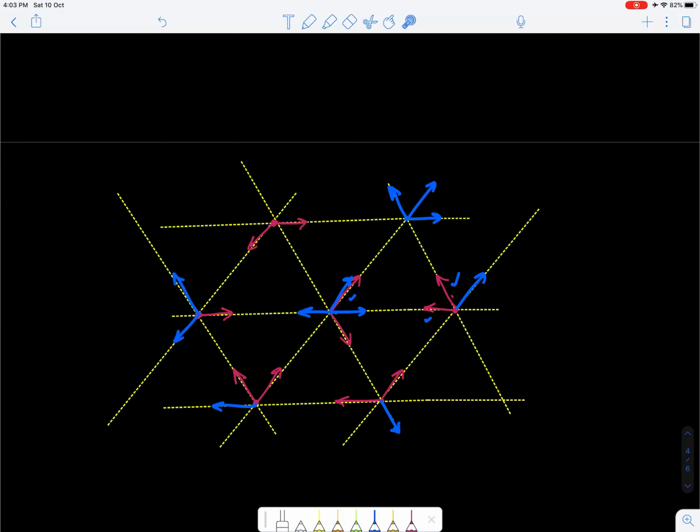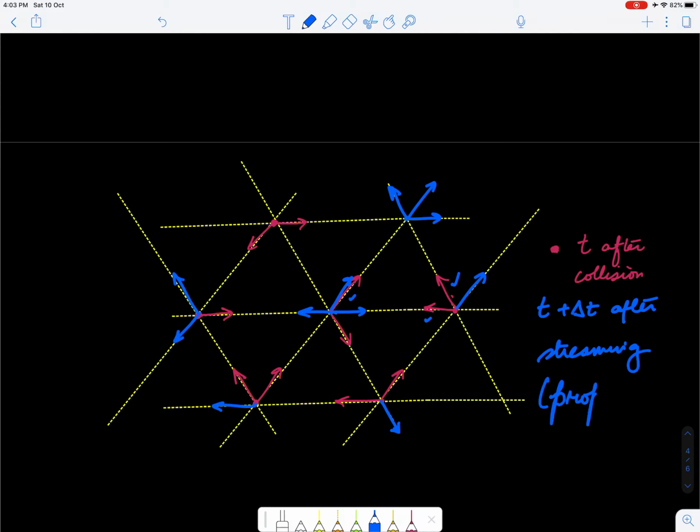So I can say that these values now, the pink ones are at time t after collision, and the blue ones are at time t plus delta t after streaming, or sometimes also called a propagation step.